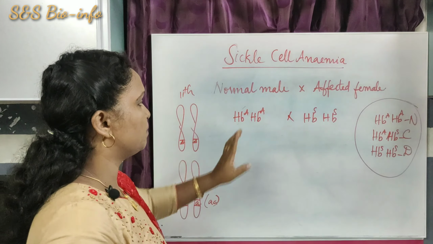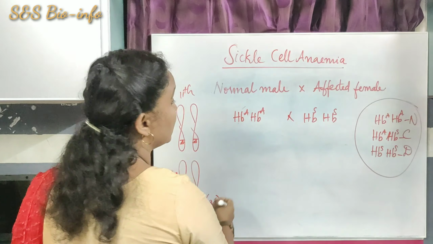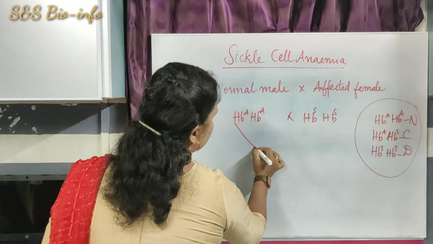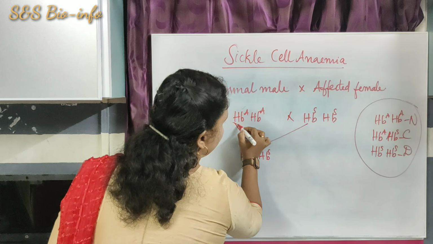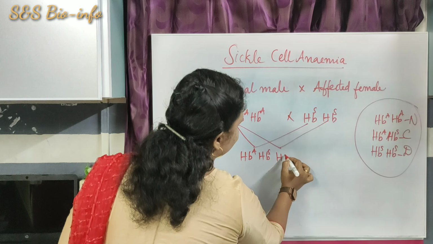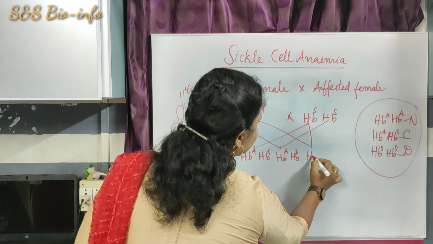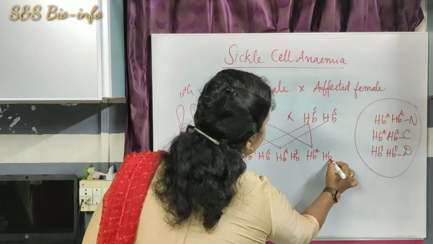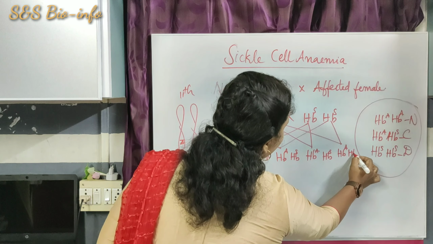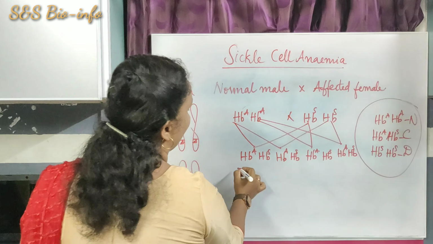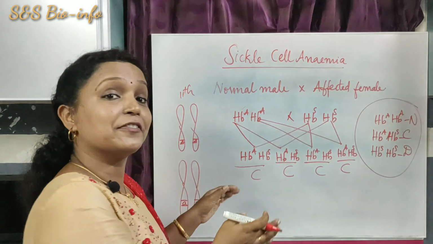When we cross this parent with the other parent, the possible genotypes are HbA with HbS, again HbA with HbS, HbA with HbS, and HbA with HbS. What did you get from this? All these are carriers. So this is the safe condition.